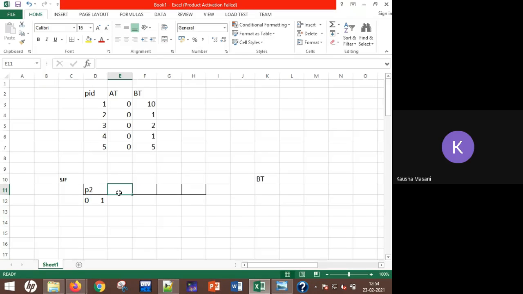Next scheduled is P4. Burst timing again 1, so that is 2. Next in line with the shortest job is P3. That is 2, so 2 plus 2, 4. Then you have P5. So 4 plus 5, that becomes 9. And the last one is P1, with 10. So that becomes 19.